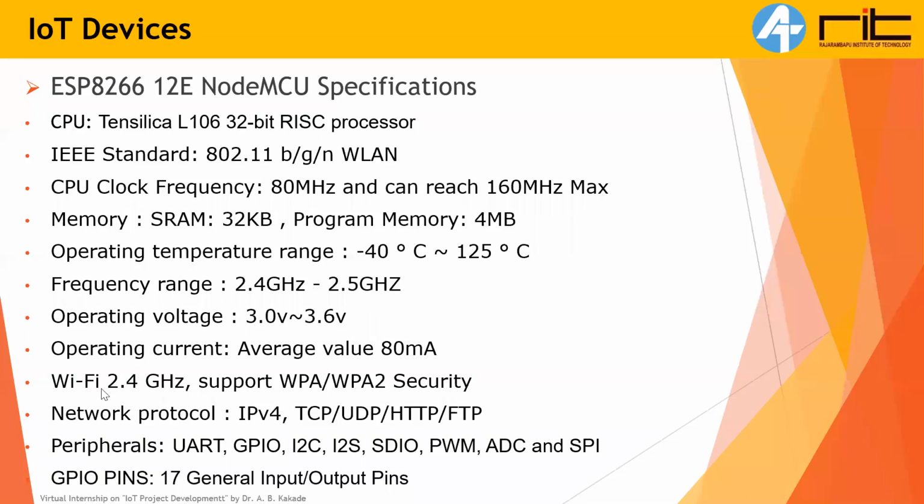The Wi-Fi which the ESP8266 has works on 2.4 gigahertz frequency. It supports WPA and WPA2 security, which you can learn about on the internet, because these security standards have different domains. We cannot spend so much time describing these features, so you can just go on the internet and read on Wikipedia. After that, network protocols: which protocols does it support?